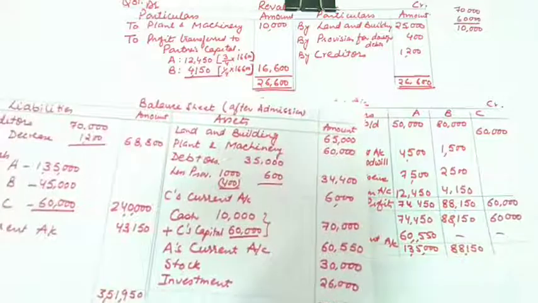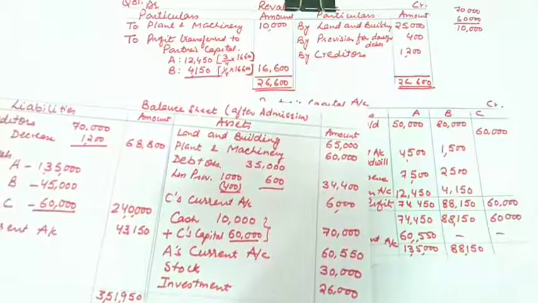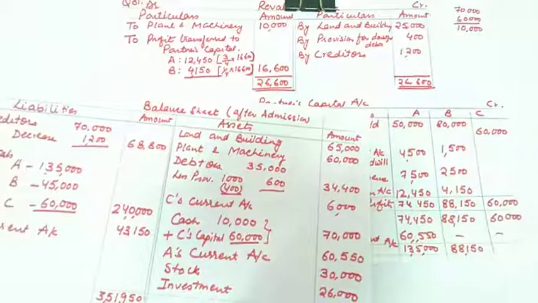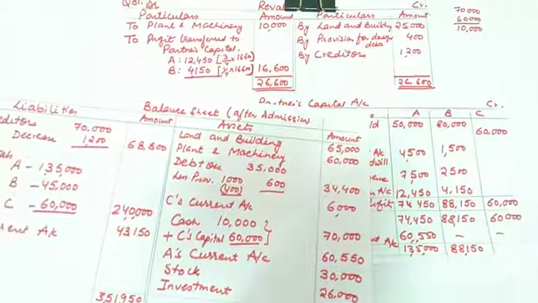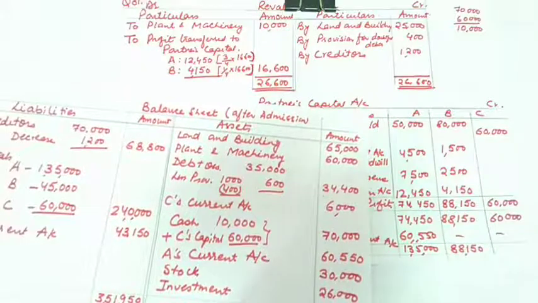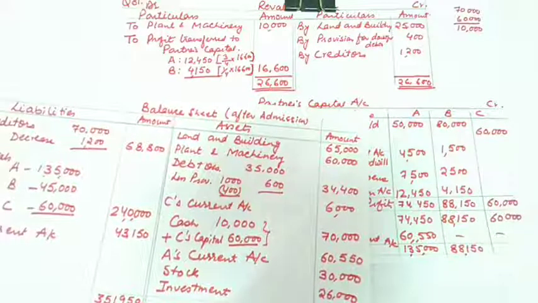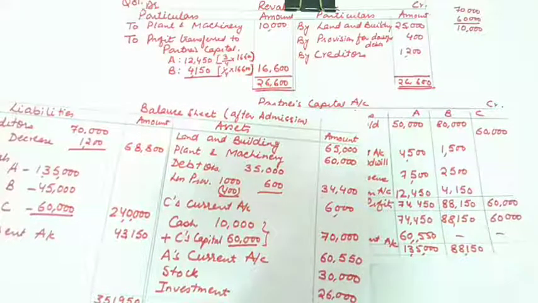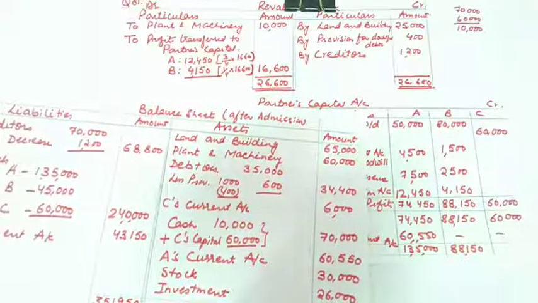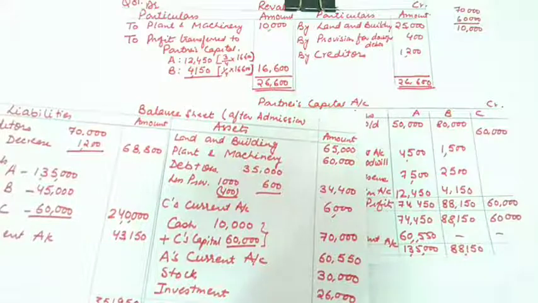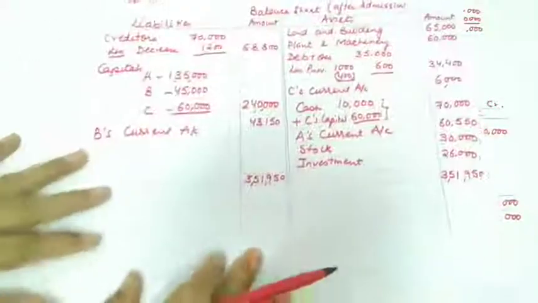So now you can practice all the numericals of T.S. Grewal relating to capital adjustment as well as the other adjustments, and in the next lecture we will be doing the second type of capital adjustment when the new partner is required to bring proportionate capital or when new partner's capital is not given in the numerical.